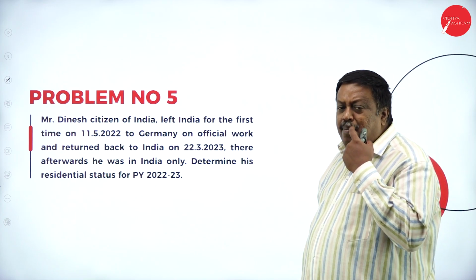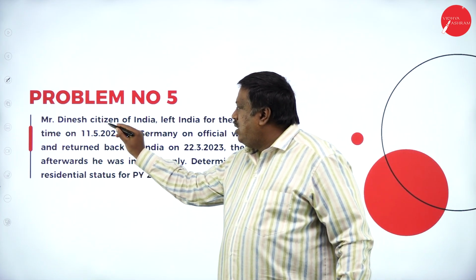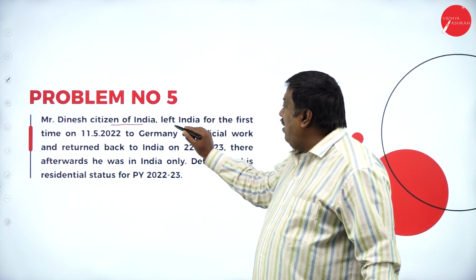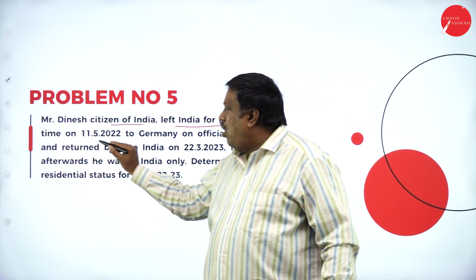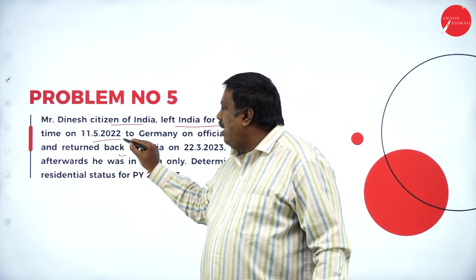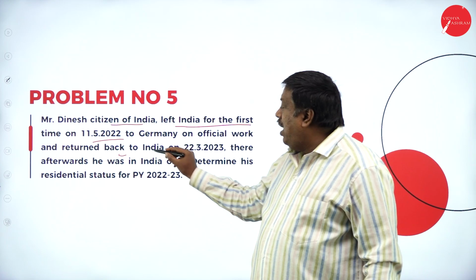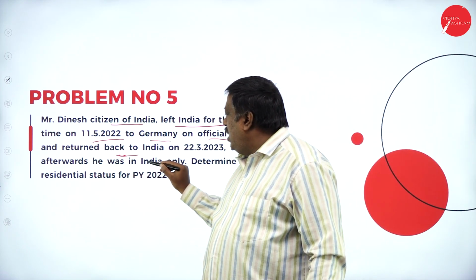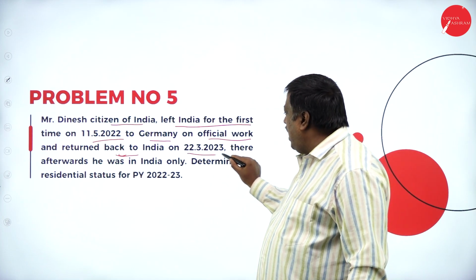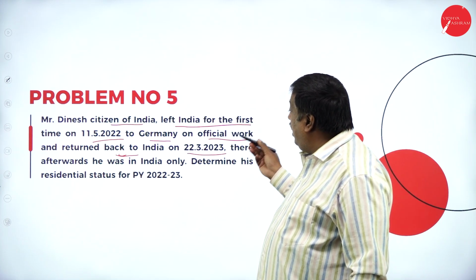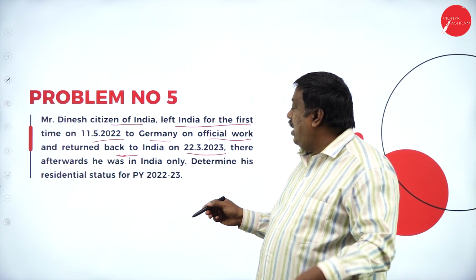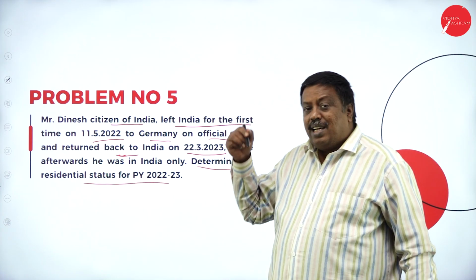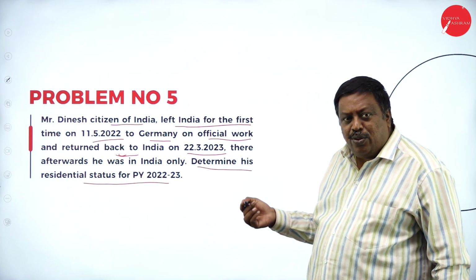Problem number 5. I am Mr. Dinesh, a citizen of India. I left India for the first time on 1st May 2022, when I went to Germany on official work, and I returned to India on 22nd March 2023. Thereafterwards, I was in India only. So we have to determine the residential status of the assessee for 2022-23.